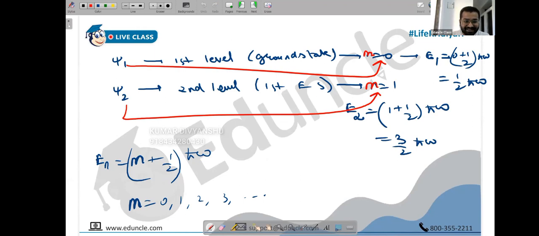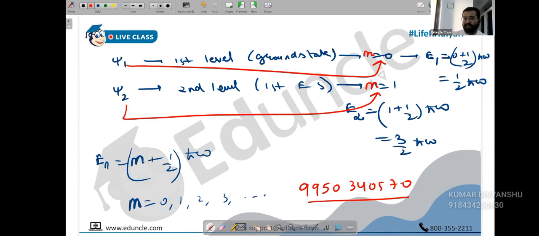Sir, students can share doubts. Send the picture to the class support number, and they will share the doubts with me along with the student's name. So there is an option: if you have doubts, you can send them to this number, 9950340570. This is the helpline number. Mail them your doubts and tell them to forward this to me. They will share it with me along with your name. This is also a method, or anyway you have my email address, but this is a more convenient method.